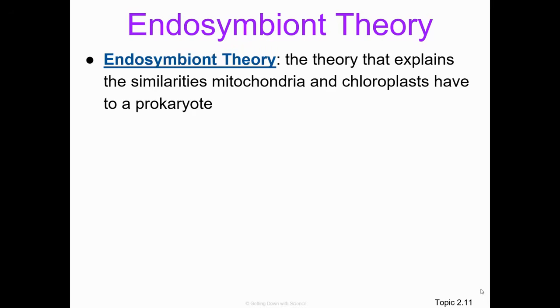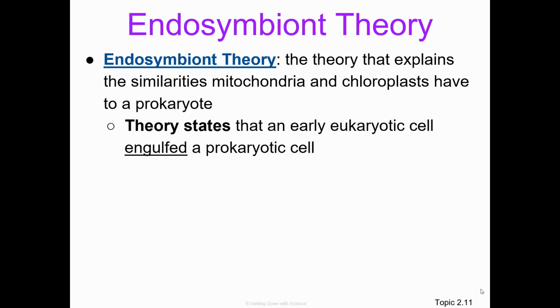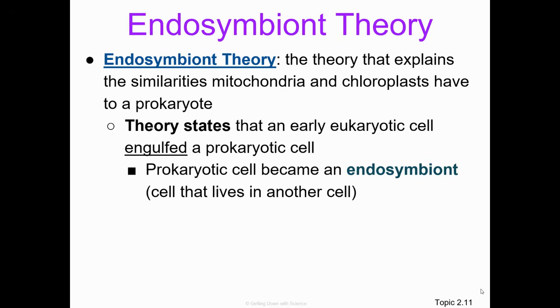The endosymbiont theory is the theory that explains the similarities mitochondria and chloroplasts have to a prokaryote. This theory states that an early eukaryotic cell engulfed a prokaryotic cell. And then the prokaryotic cell became an endosymbiont, or a cell that lives in another cell. Basically, the theory is saying that when the eukaryotic cell engulfed the prokaryotic cell, it was a mutualistic relationship. They benefited each other, and therefore they became one functional organism.